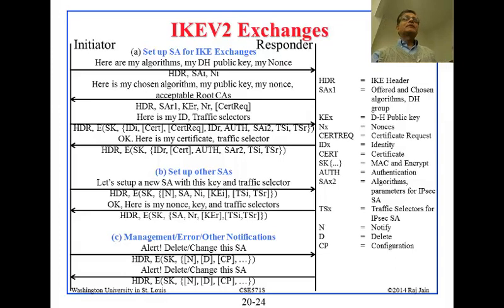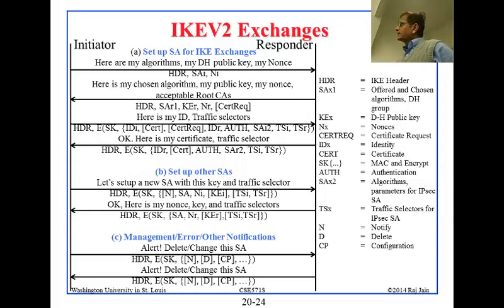The DH public key, Diffie-Hellman public key, remember, is simply alpha and then alpha raised to some number. So you send those two things here, and my nonce and the algorithms that you support for cryptography, etc. That in programming language would mean header for the IKE messages, SA1. It should be SAi actually, SAi and Ni, the nonce, initiator's nonce, and SA is basically the security associations for the initiator.